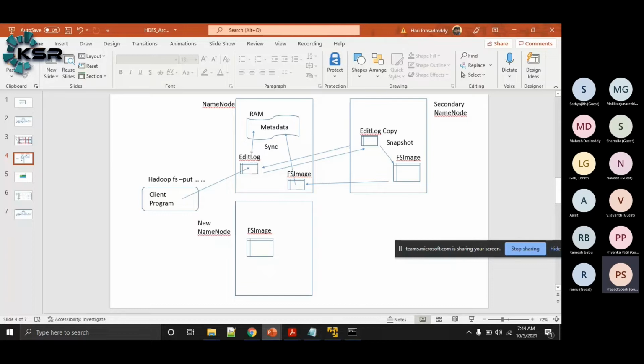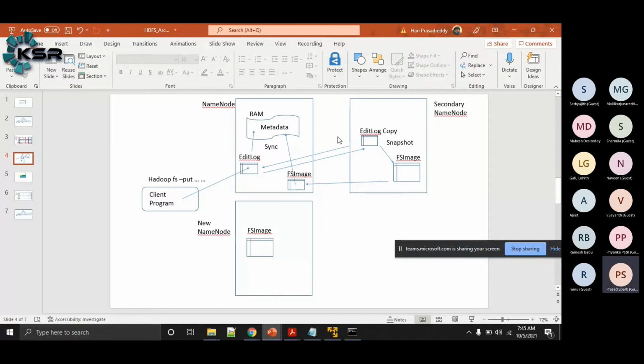Now, whenever the data goes to the edit log, it will be immediately synced to the RAM of the name node. Why is this syncing to the RAM? Because the whole metadata is available in the RAM of the name node. So the latest changes will first go to the edit log. From the edit log, it will sync to the RAM. That's why as soon as you finish writing data to the HDFS, the data is immediately available to read, because the information is immediately going to the name node.